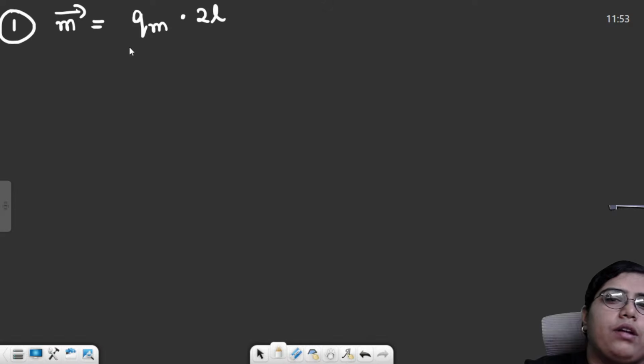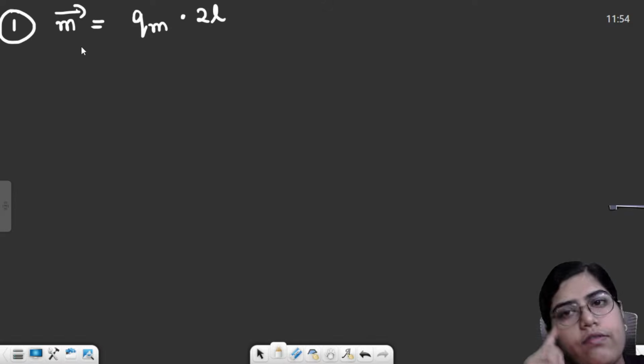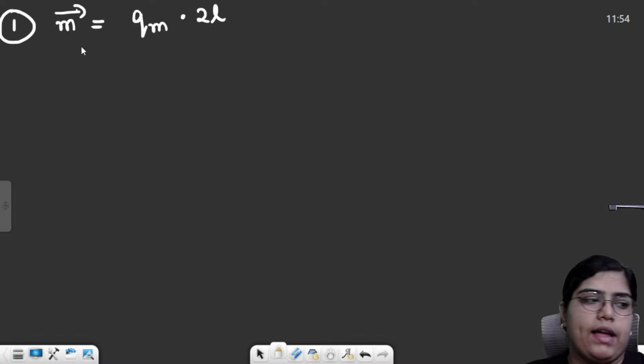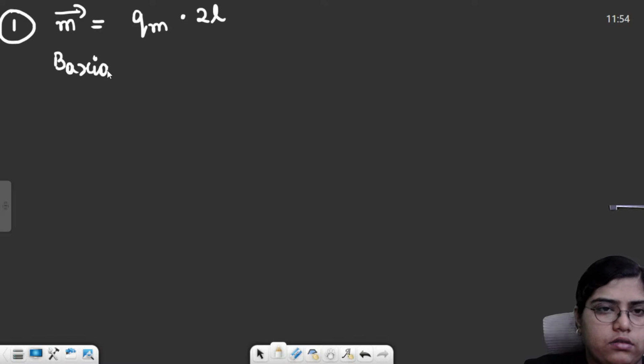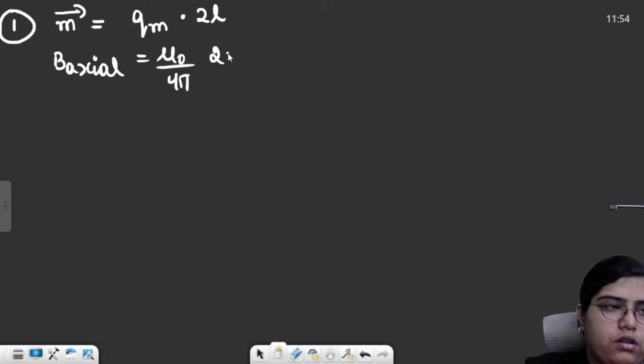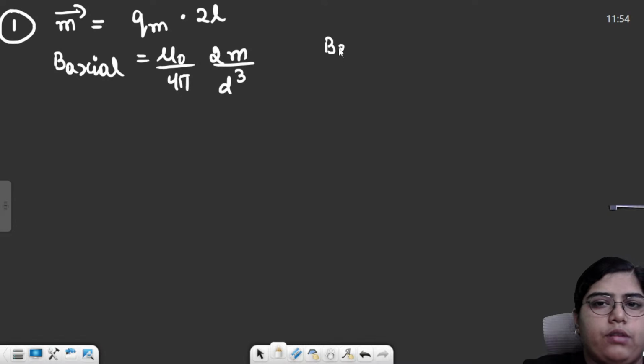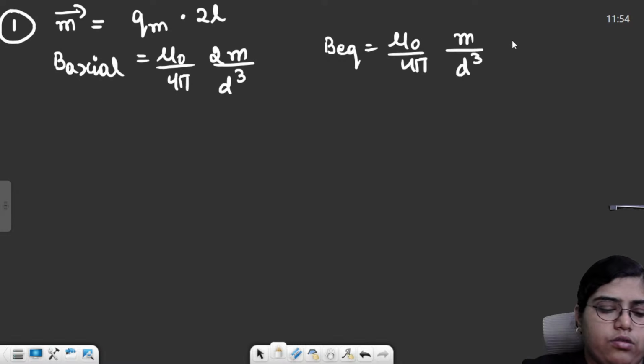Then we had formulas for axial and equatorial point. In electrostatics, we had formulas 2kp by r cube and kp by r cube. Over here, we'll have the formula for axial point mu naught upon 4 pi, 2M by d cube. And for equatorial point, the formula will be mu naught upon 4 pi, M upon d cube.